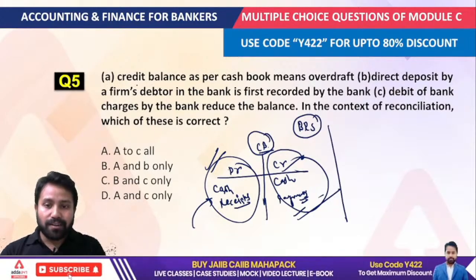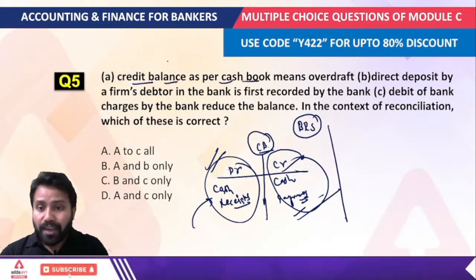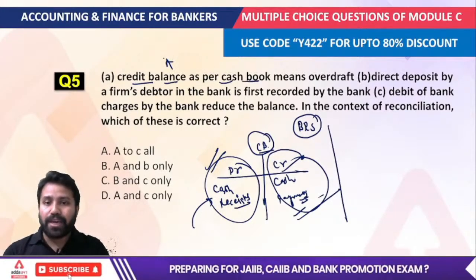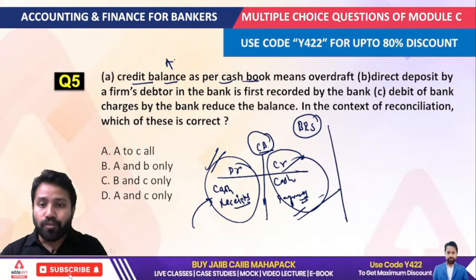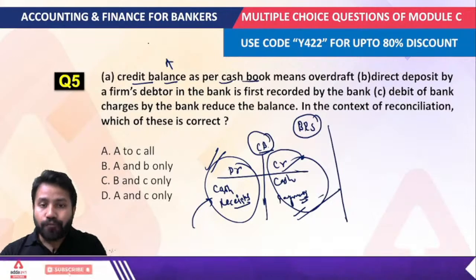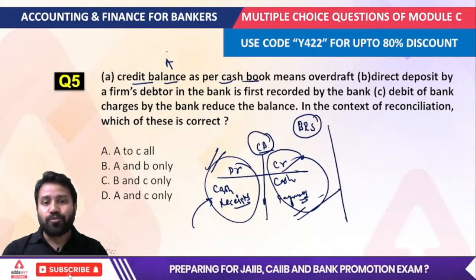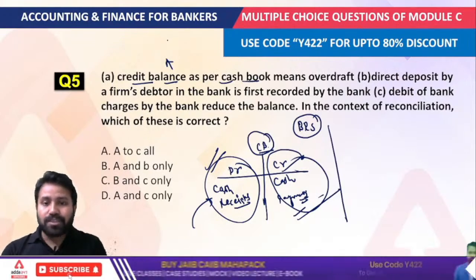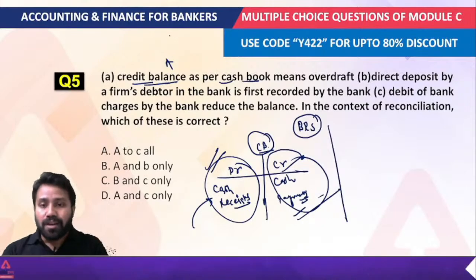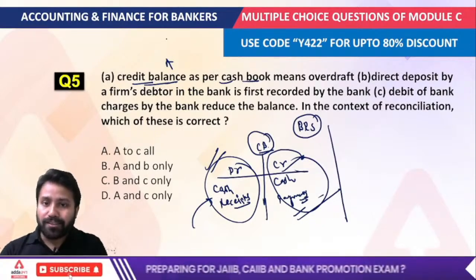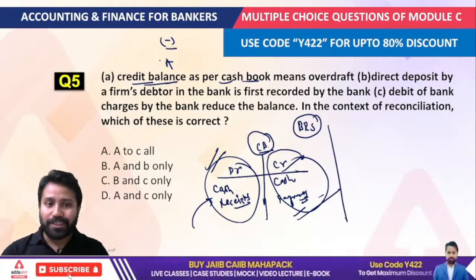That's why it is written here, stated balance as per the cash book. And the same type of question you may get in the examination, where the credit balance as per the cash book is given, and you have to recognize that you have to record this when you are going to reconcile the cash book to the passbook. So if the credit balance as per the cash book statement is given, then you have to record that transaction with the negative figure. Okay, this is important to understand.